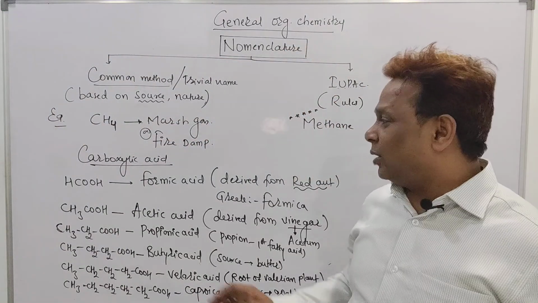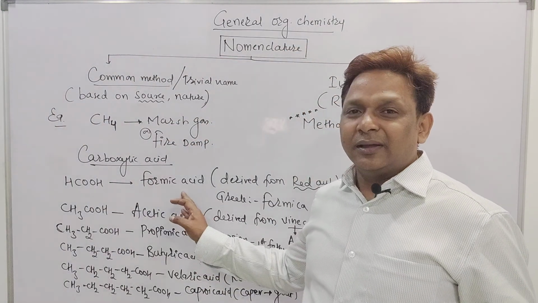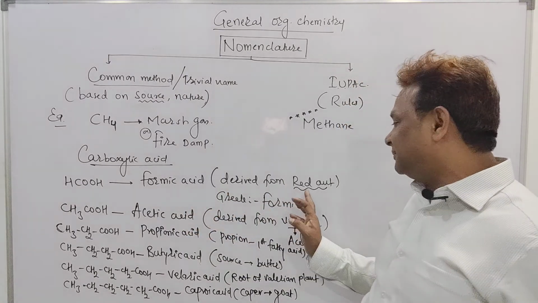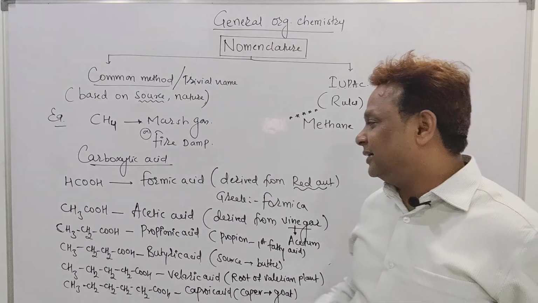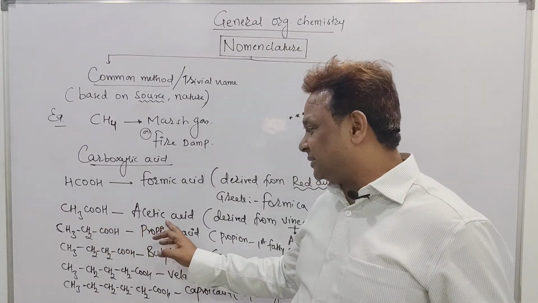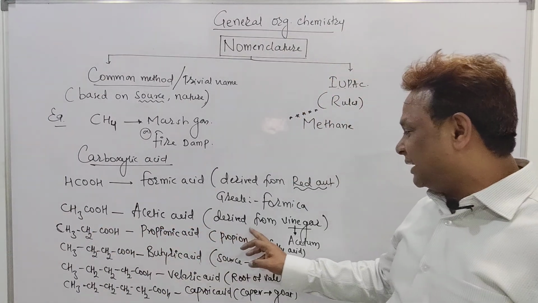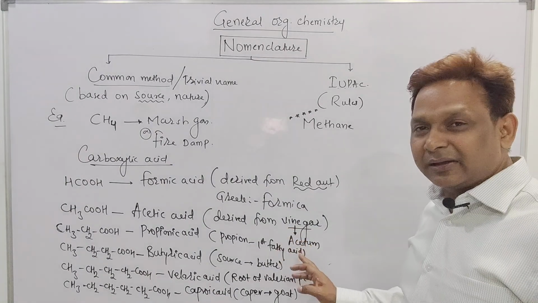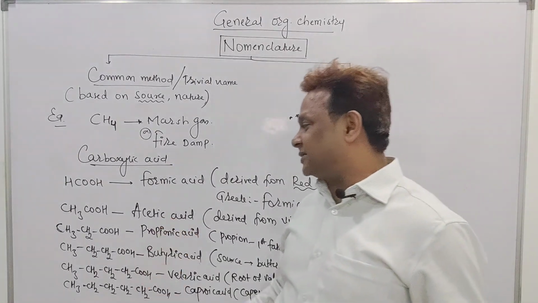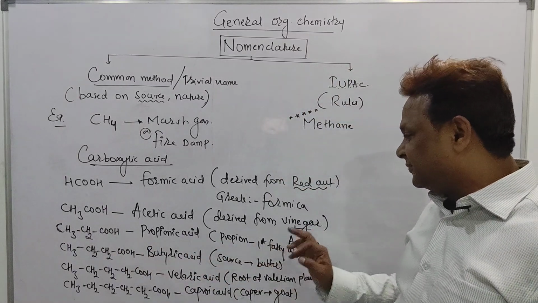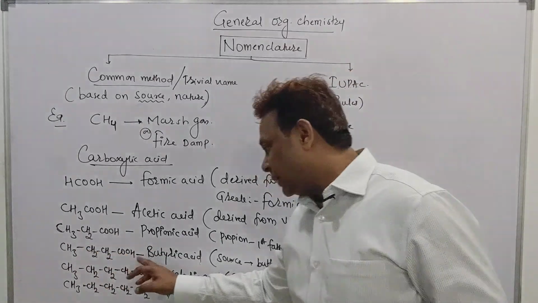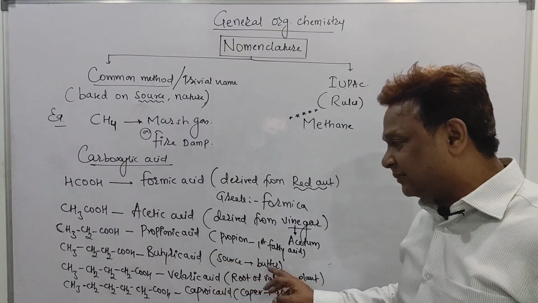Common name, formic acid. The source of this acid is the red ant, which in Greek is called formica. CH3COOH is called acetic acid, derived from vinegar, which is called acetum. This is a 3-carbon propionic acid, because propion is the first fatty acid. Here 4-carbon is butyric, and the source of that acid is butter.